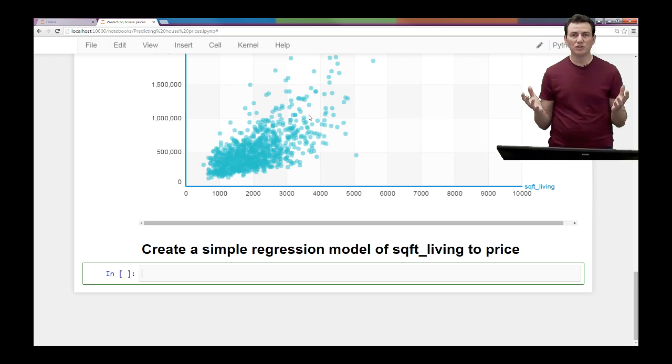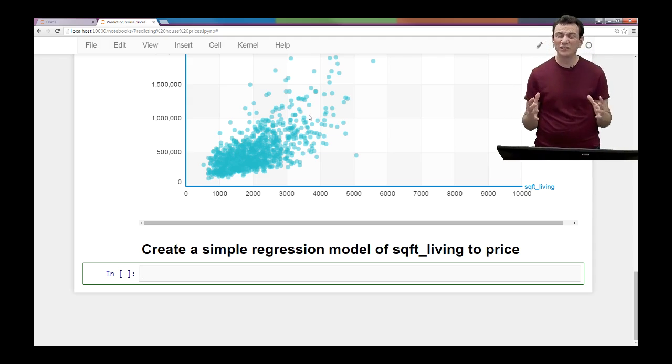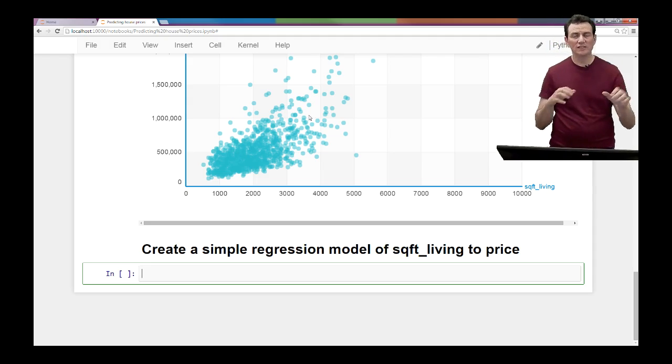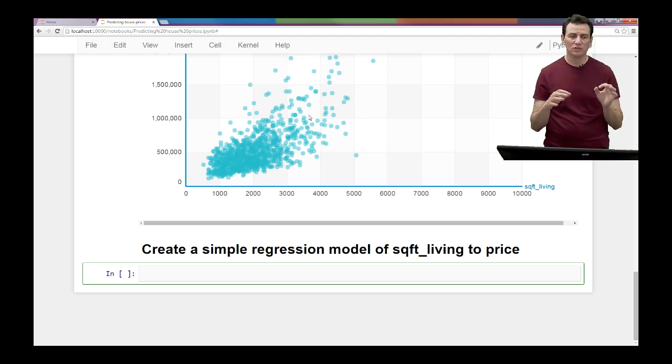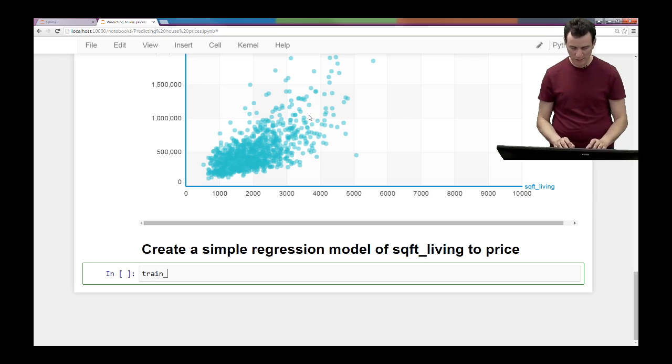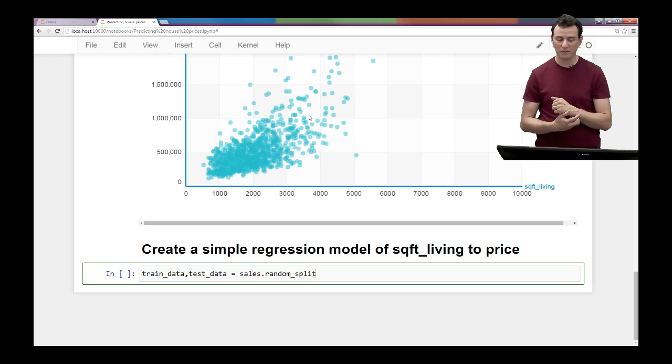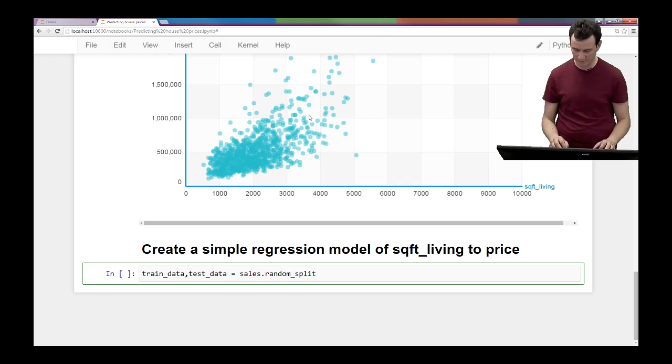So remember from the lectures that the first thing that you do before you do anything to your data is to split it into a training set and a test set, because you never want to do training or learning on the test data. You want to do that just on the training data. So let's do that, split. So I'm going to take my data and split it into training data and test data by calling a function that you can apply to an S-frame. So it's called the random split function, sales.randomSplit.